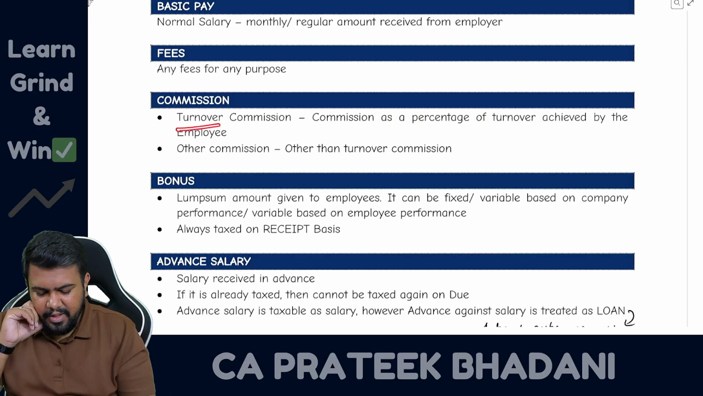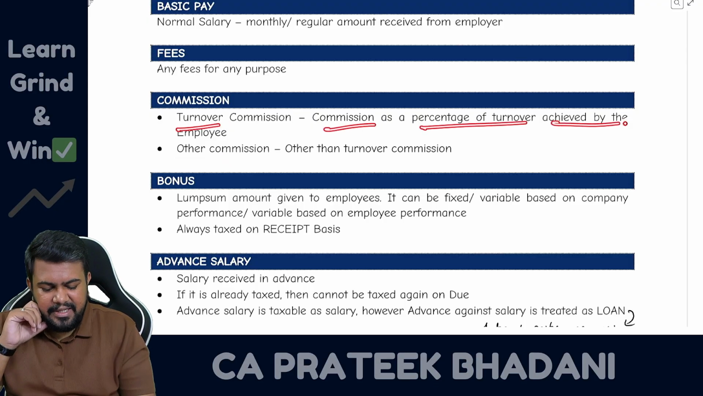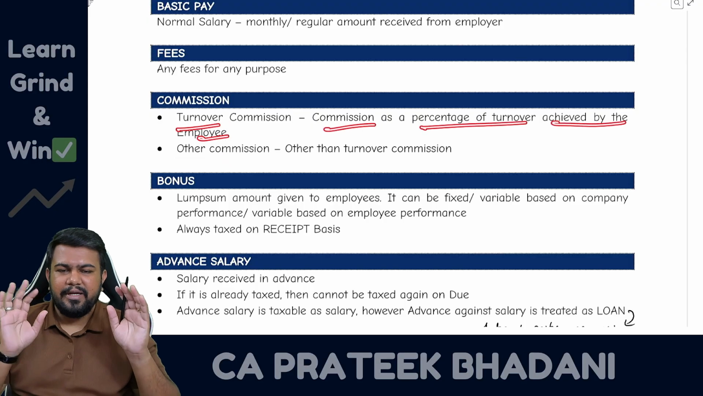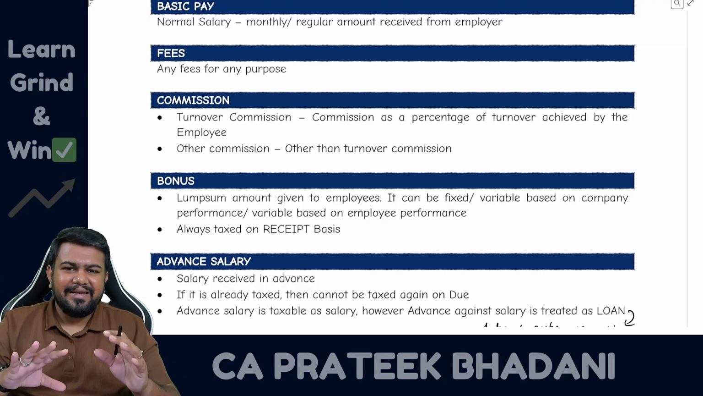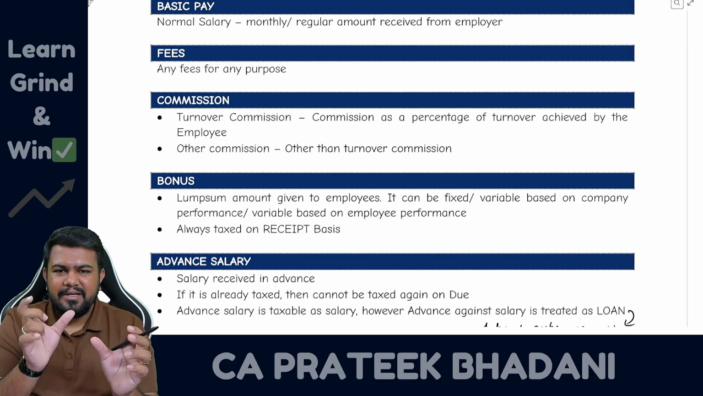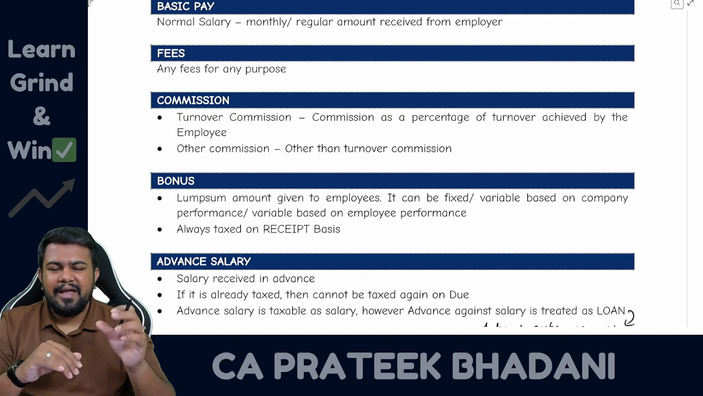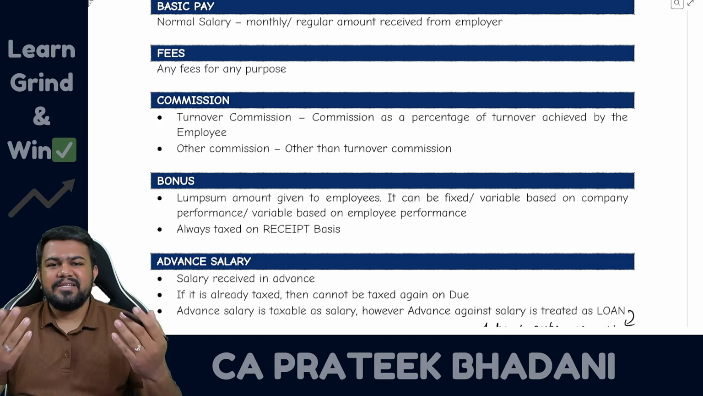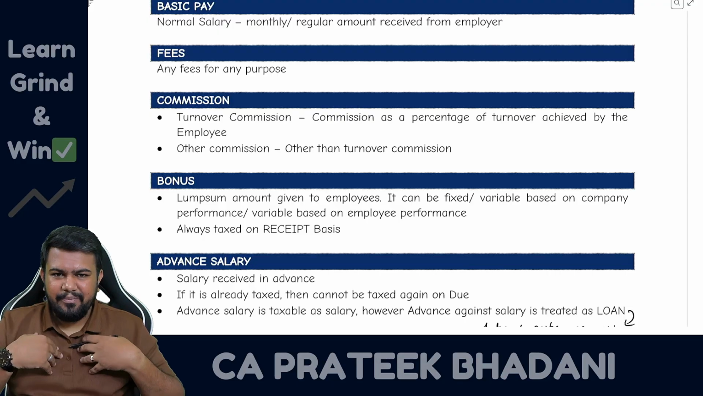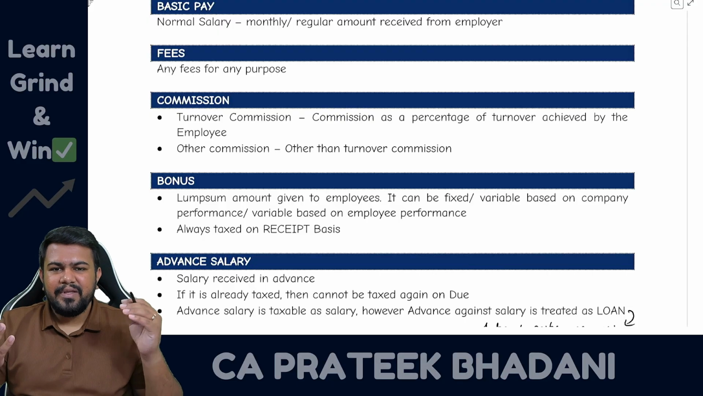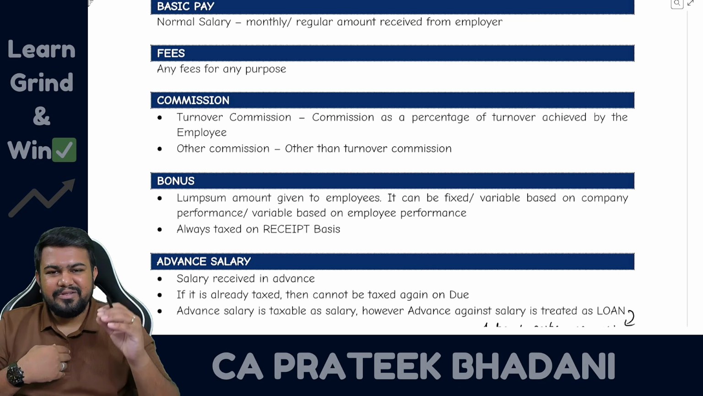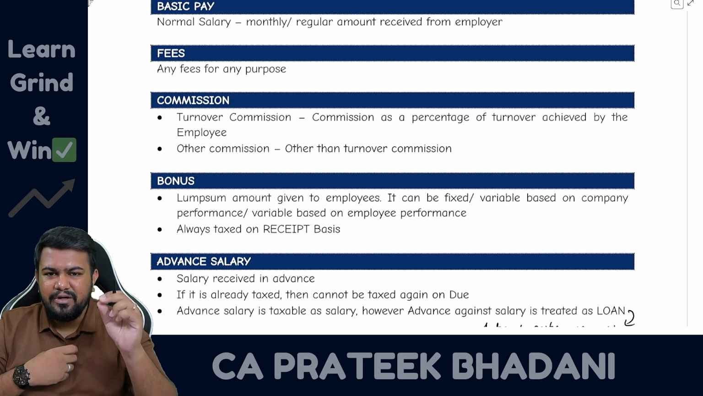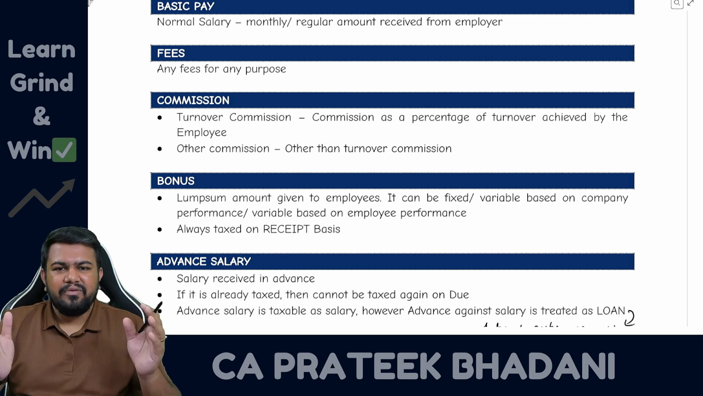Turnover commission means what? Commission which is given as a percentage of turnover achieved by the employee. For example, the employee is a sales employee. The sales employee will generally get fixed pay plus variable pay. So the fixed amount will be a monthly amount. The variable amount will be based on the sales achieved by the employee. So if, as an employee, I am able to achieve 1 crore sale, sometimes the employer will give me 1%, that is 1 lakh rupees I will get. So this 1 lakh rupees, which is 1 crore into 1%, will be my turnover commission.